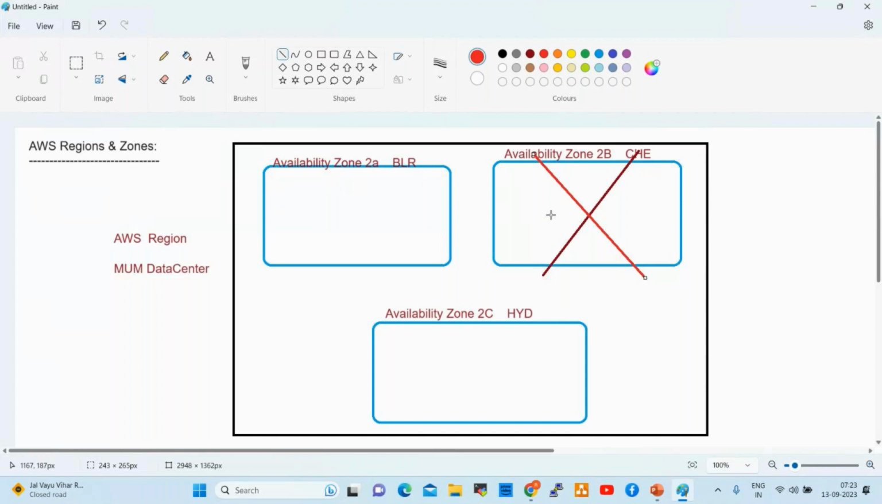If the client business is impacted, definitely AWS business also will be impacted. That is why AWS is giving high availability. What is high availability? Anyone? What is high availability?